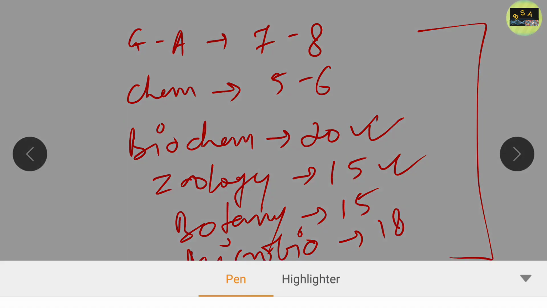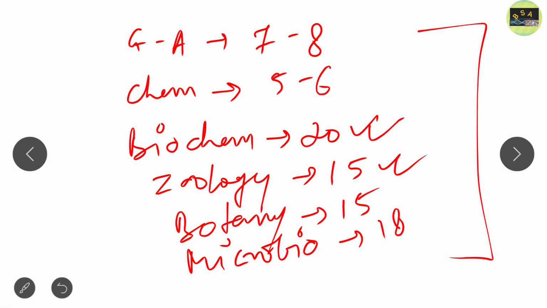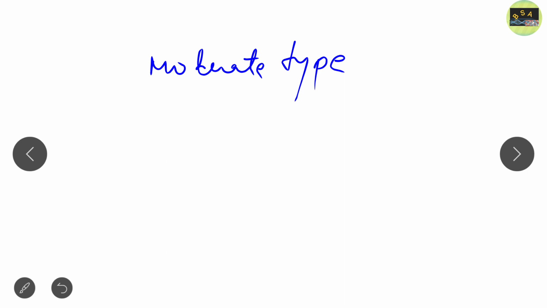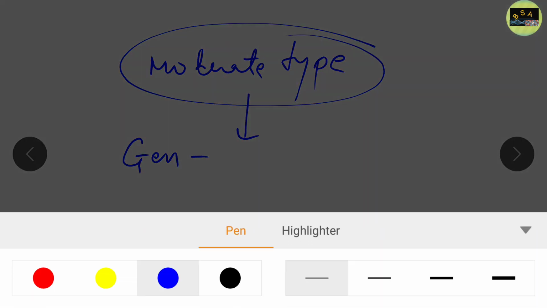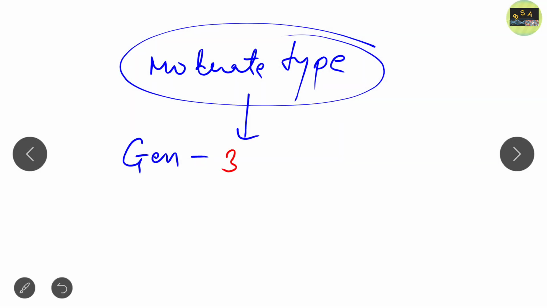After the analysis of this GATE life science question paper, we can easily call this question paper a moderate type paper. And the cutoff for the general candidate, according to me, will range between 31 to 33. For OBC candidates, it will range between 28 to 31.